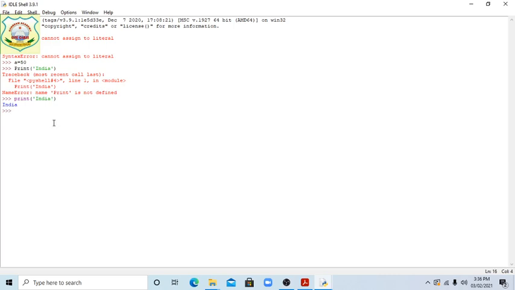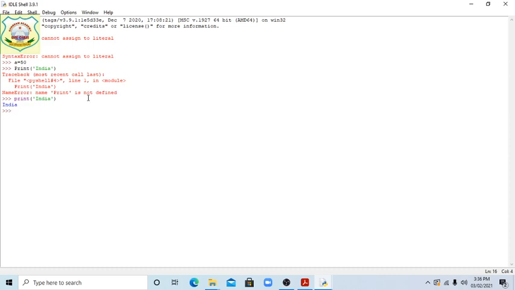Now we can see that India we have got. Print is given with a capital letter, so it is not like the print command, it is like a word. But now this print and this print are different. This color has been changed. Students, everyone knows, P will always be written in small letter because this is a case sensitive language.